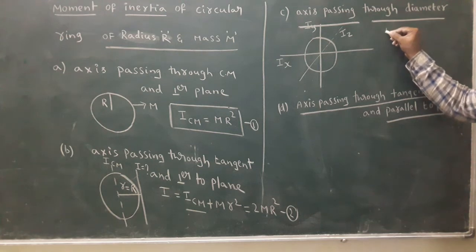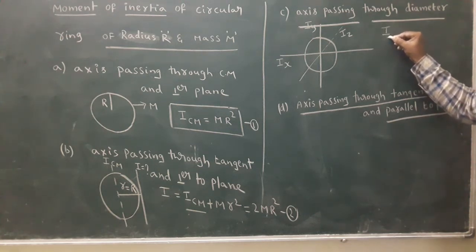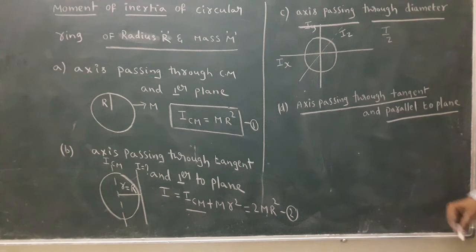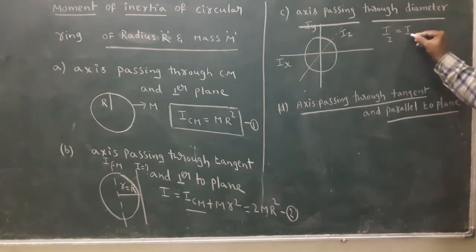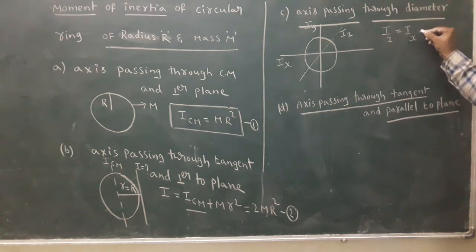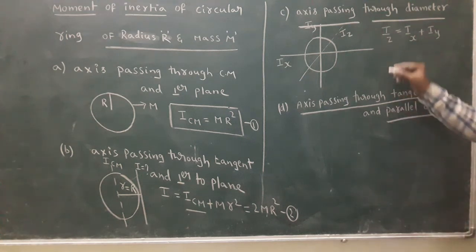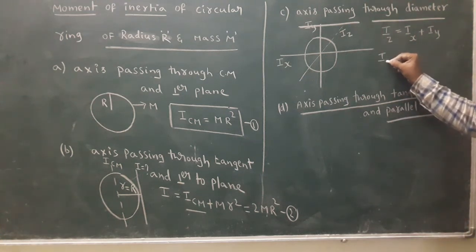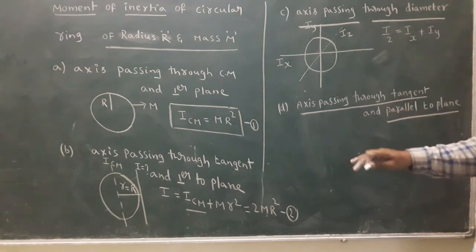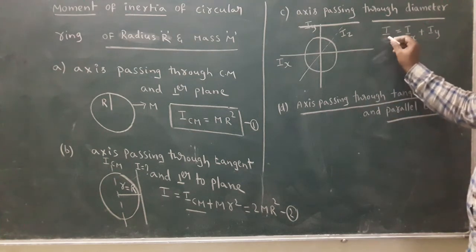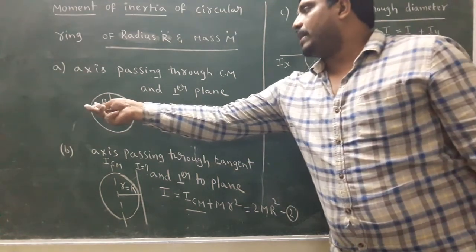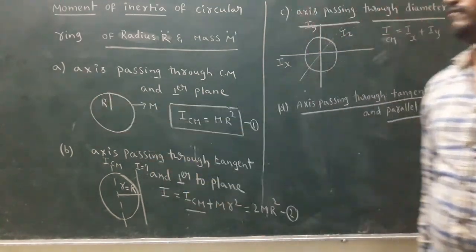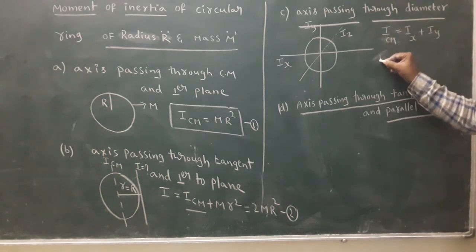In the situation, we apply the perpendicular axis theorem. That is, Iz, out of the plane, equals Ix plus Iy. We know that Iz is nothing but the ICM because here also the axis passes through center of mass perpendicular to plane.